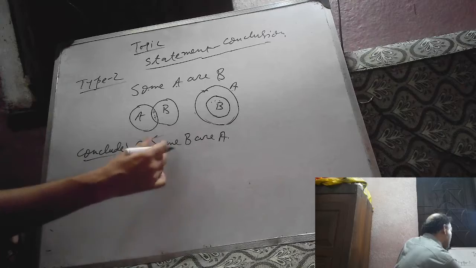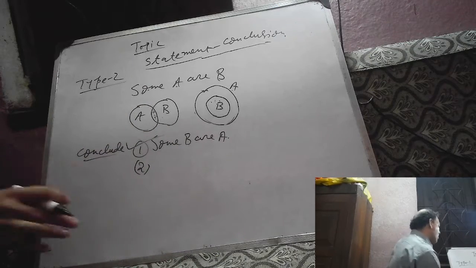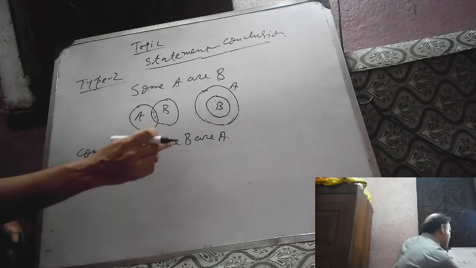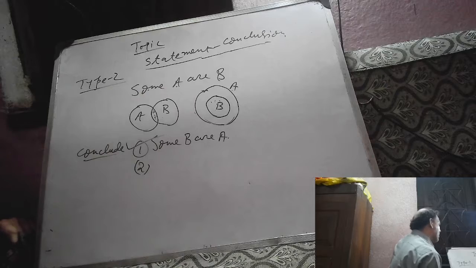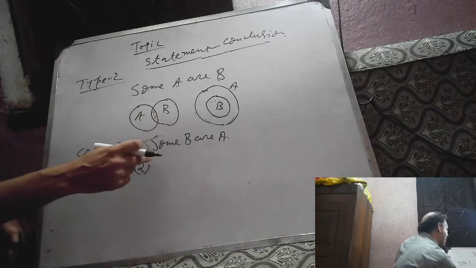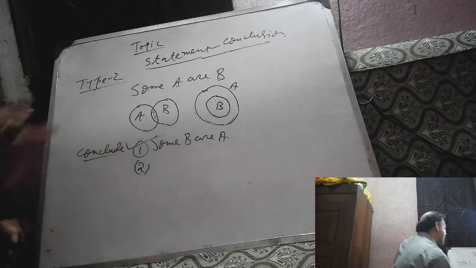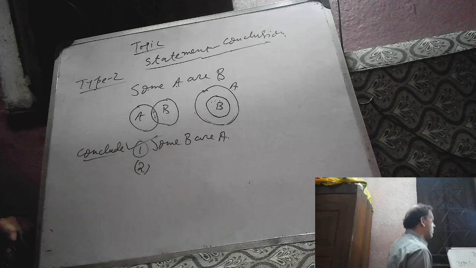We have to make the decision from all the possible Venn diagrams. If one suggests that some B are A is correct, but another Venn diagram does not support some B are A, then we cannot conclude that some B are A is true.